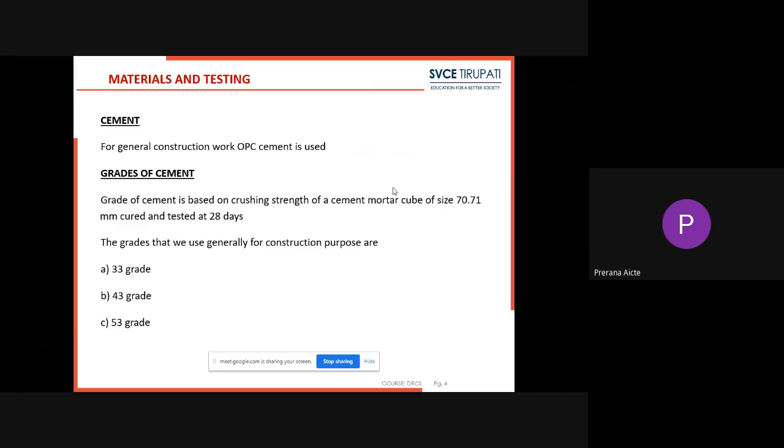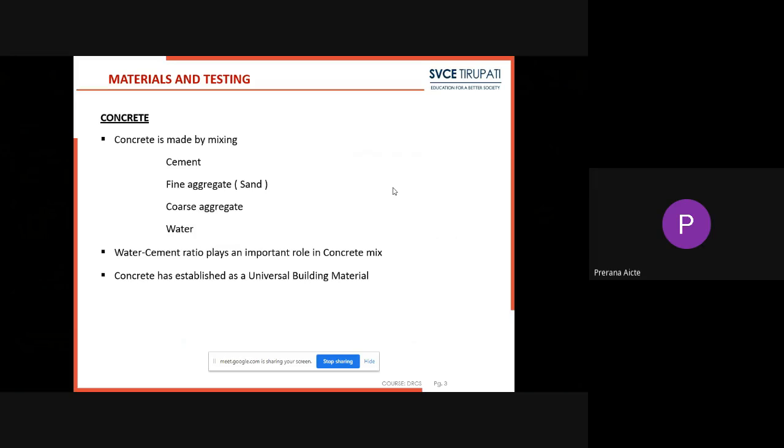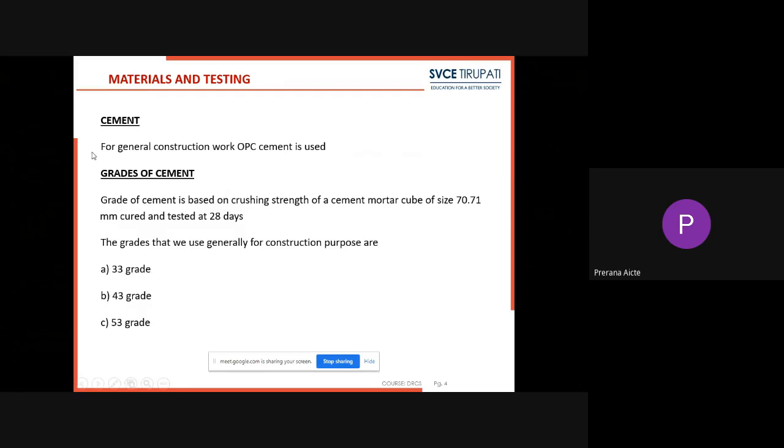Next, coming to the ingredients of concrete, it is generally made by mixing cement, fine aggregates, coarse aggregates, and water. These are the ingredients that we need for preparing concrete. Coming to cement, for general construction work, we use OPC cement. OPC is nothing but ordinary Portland cement.